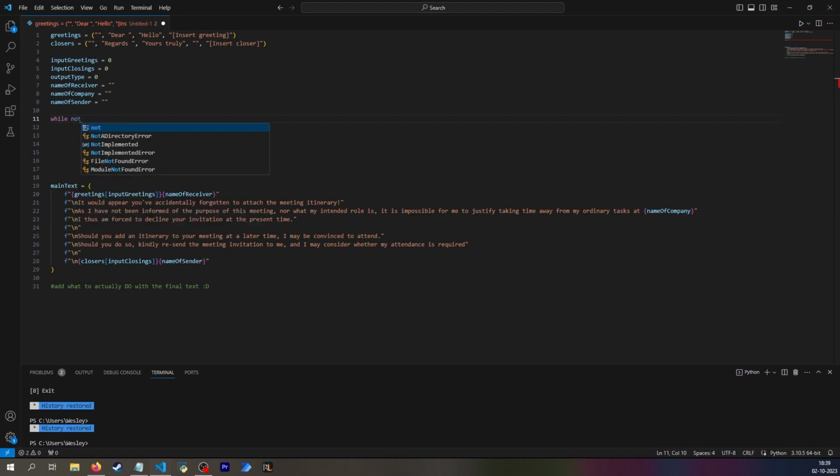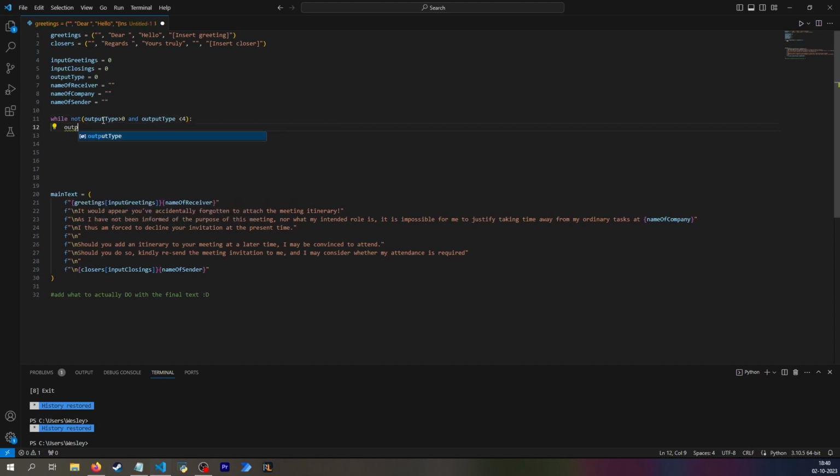And because I've defined it up here as being, well, it can be 1, 2, or 3, I can ask while not the output type is greater than 0, and it's been defined as being 0 up here. So right now it is already equal to 0, which means it's not greater than 0. And it also has to be less than 4, which means that it can only have the values 1, 2, and 3.